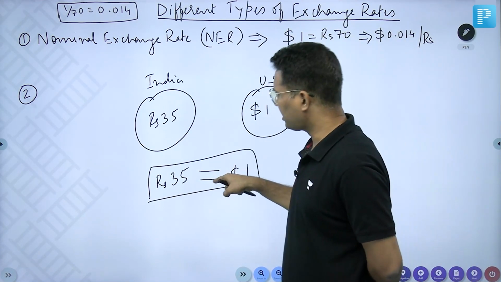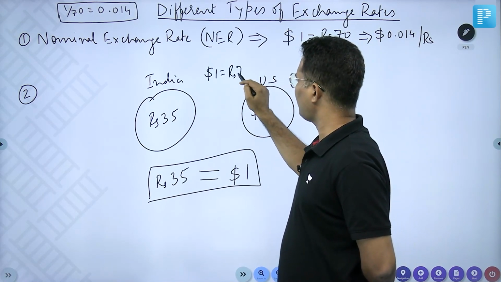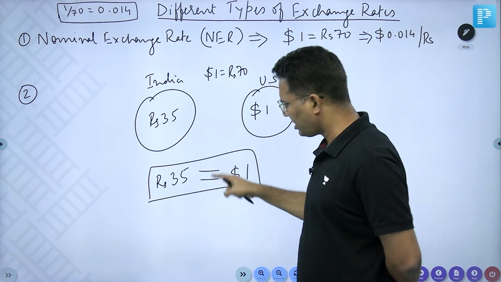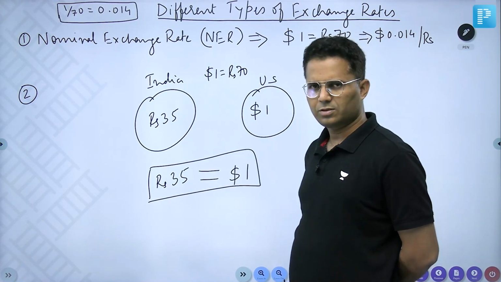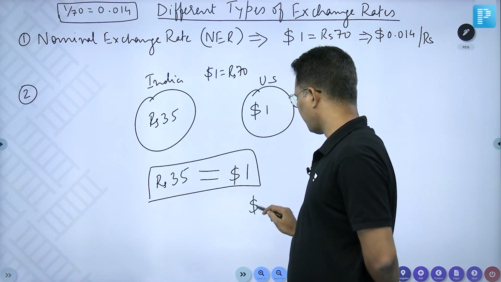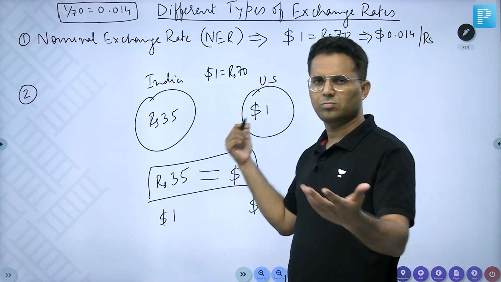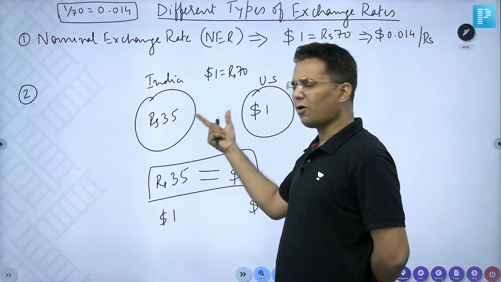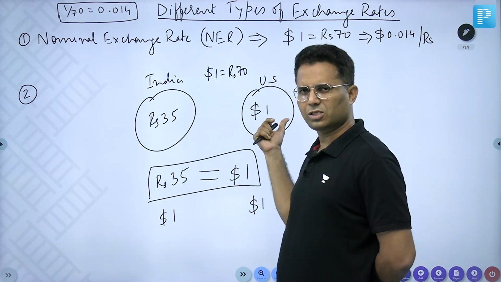Now use this exchange rate. Earlier we were using $1 is equal to rupees 70. Now use this exchange rate to compare the GDP. What will you get? If you use this exchange rate, US GDP is $1, India's GDP is again $1. Both are the same. So on ground also you are seeing that GDP is the same, one burger, quality and quantity the same.